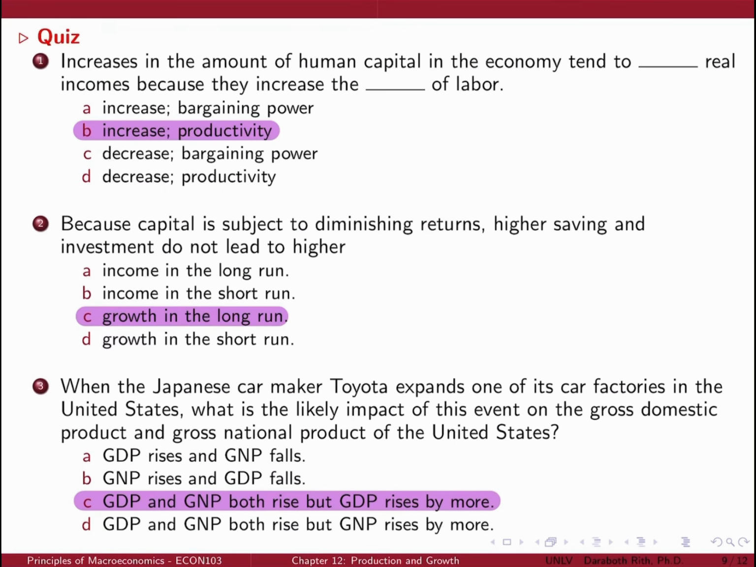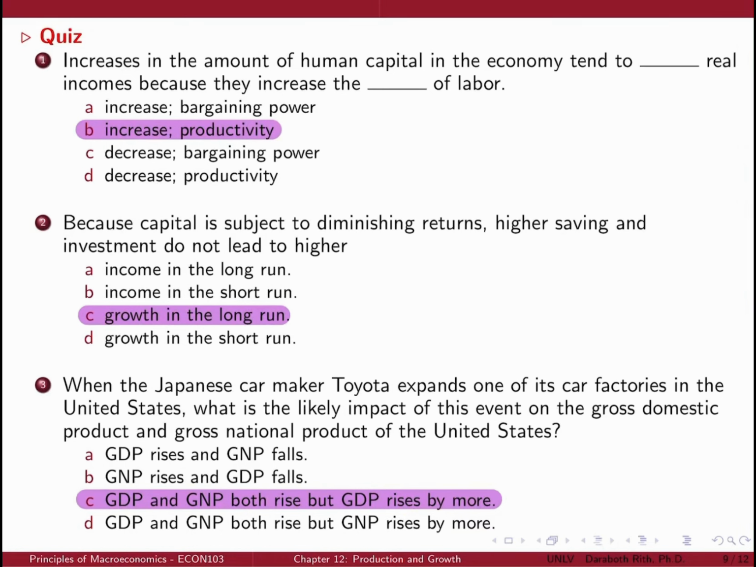Now it's time to take the quiz. Question number 1. Increases in the amount of human capital in the economy tend to what real incomes? Because they increase the worth of labor. As the question suggests, it makes more sense to choose answer B. Increases in the amount of human capital in the economy tend to increase real incomes because they increase the productivity of labor. Question number 2. Because capital is subject to diminishing returns, higher saving and investment do not lead to higher growth in the long run. So the correct answer is C.